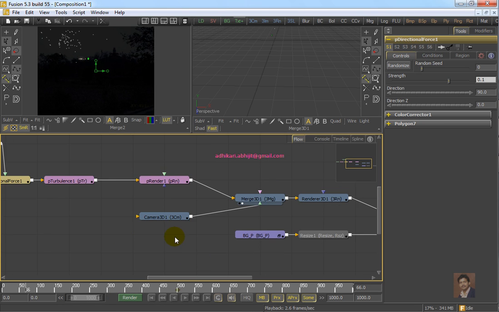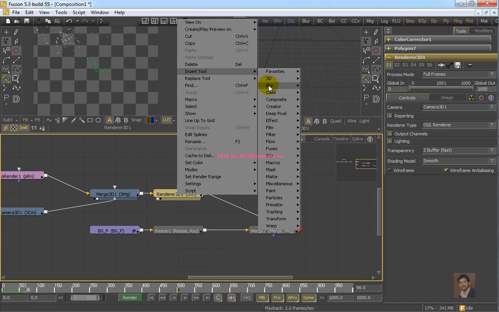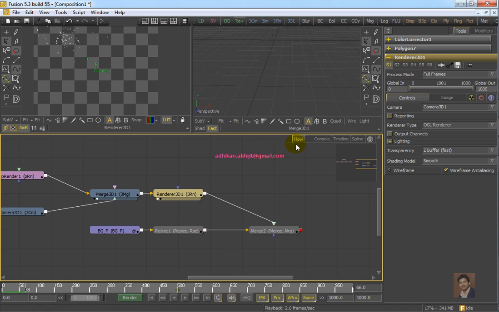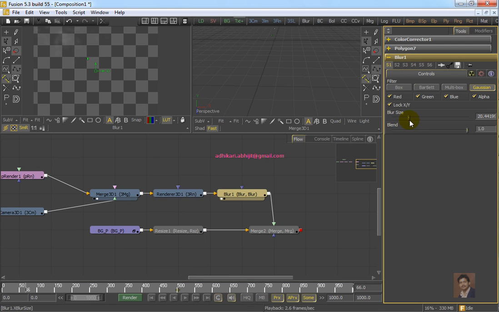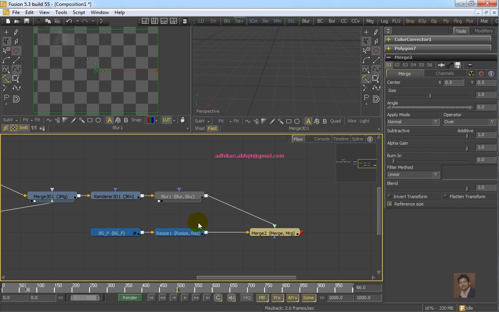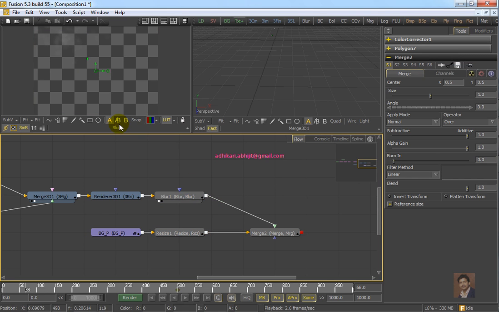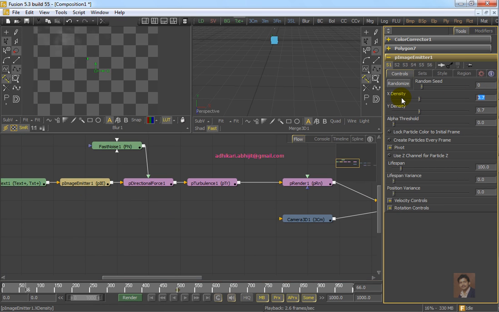Now after render, we can use blur to create a smoke effect, and to increase the density of the blur, we need to increase the particle density.